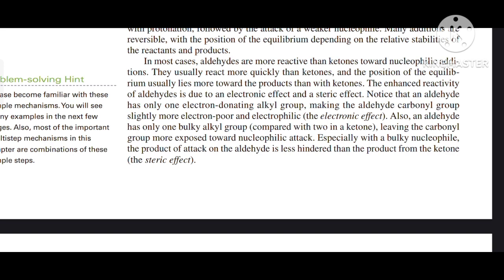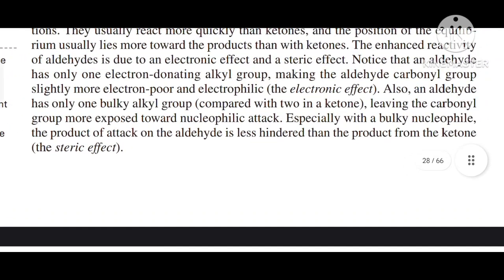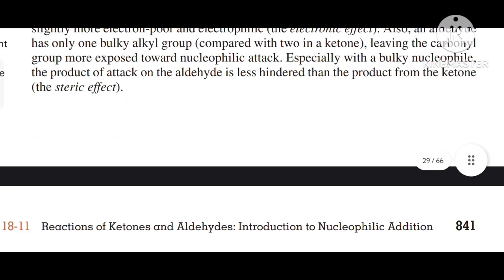Also, an aldehyde has only one bulky alkyl group compared with two in a ketone, leaving the carbonyl group more exposed towards the nucleophilic attack. Especially with bulky nucleophiles, the product of attack on aldehyde is less hindered than the product from the ketone, the steric effect.